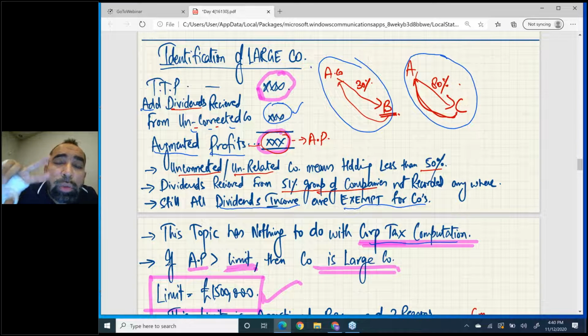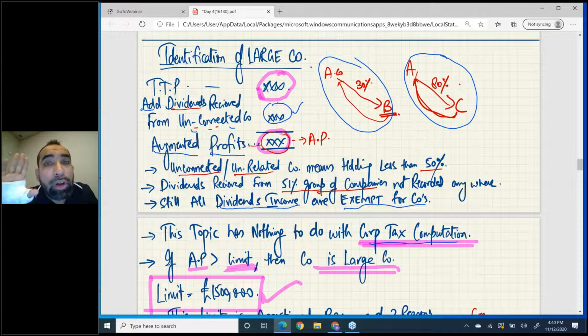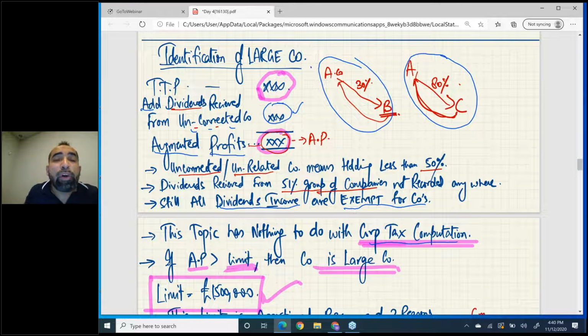Through large and small, you decide whether to pay tax in 9 months or in installments. It has nothing to do with tax computation. For tax computation we already studied a flat tax rate, that is a 19% flat tax rate.